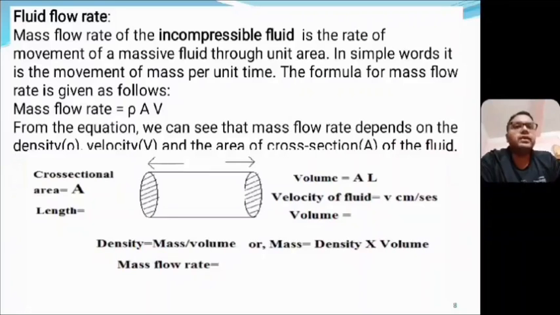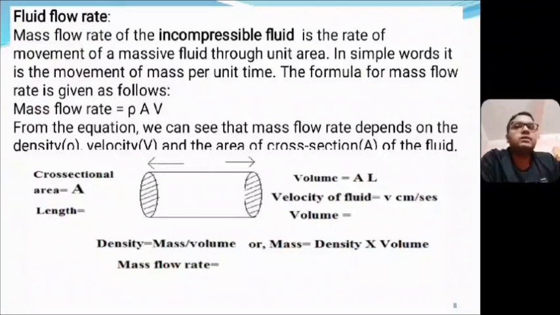Fluid flow rate. Fluid flow rate means mass flow rate of the incompressible fluid. Remember, the fluid is incompressible. It is the rate of movement of a massive fluid through unit area. In simple words, it is the movement of mass per unit time. This is the most vital word: mass per unit time, mass of fluid flowing per unit time. This is the fluid flow rate.